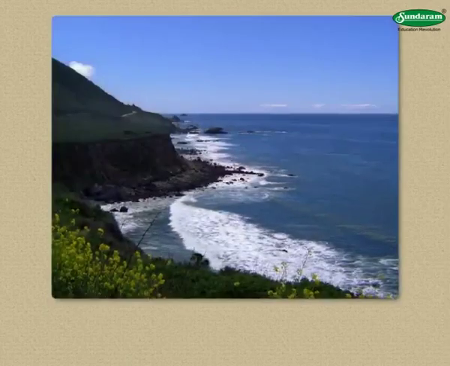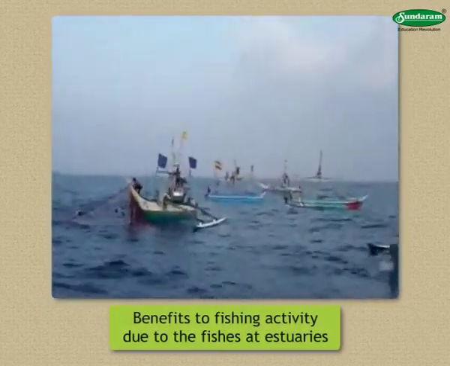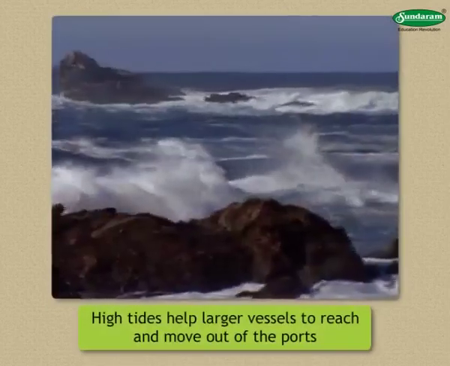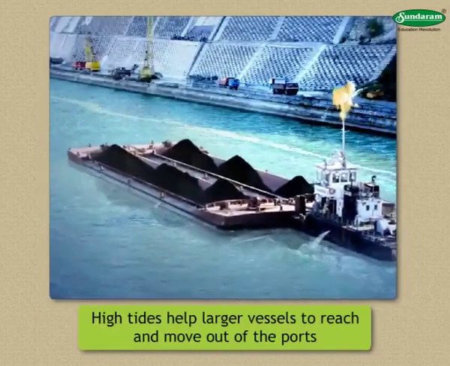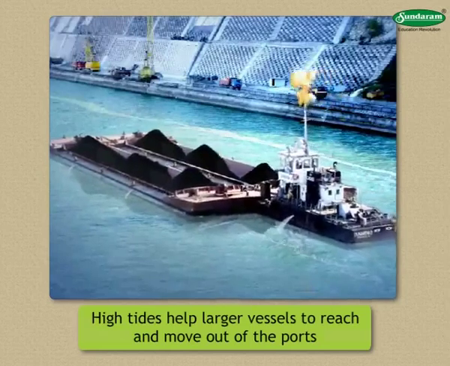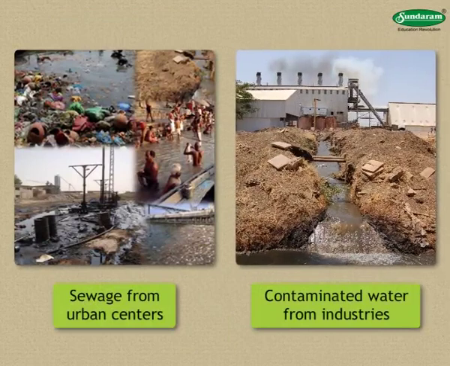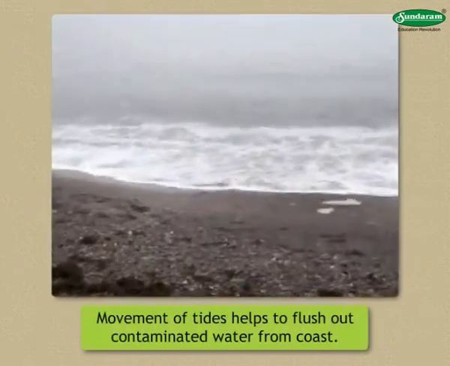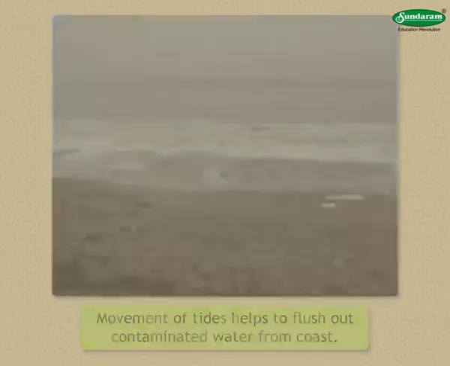During high tide, along with the sea water, large quantities of fish rush towards the estuaries, which benefits the fishing activity there. As the water level rises at the time of high tides, it enables the larger vessels to reach and move out of the ports. The sewage from urban centers, contaminated water from industries, etc., are released into the sea in the coastal areas. The to and fro movement of tide waters helps flush out this contaminated water from the coast.